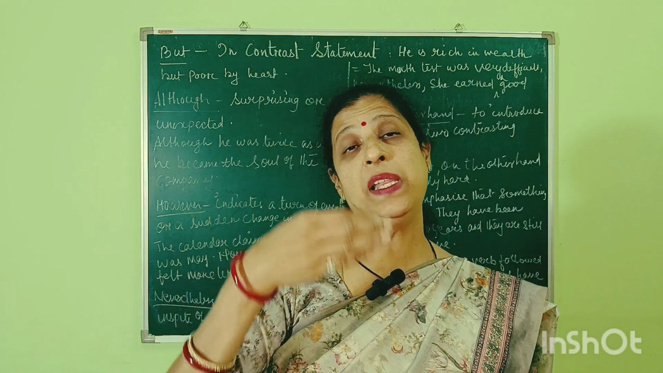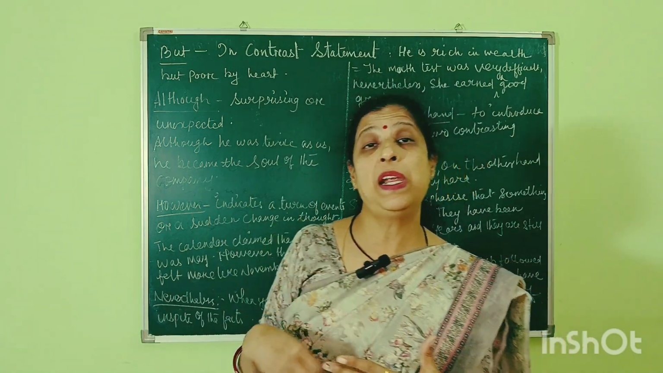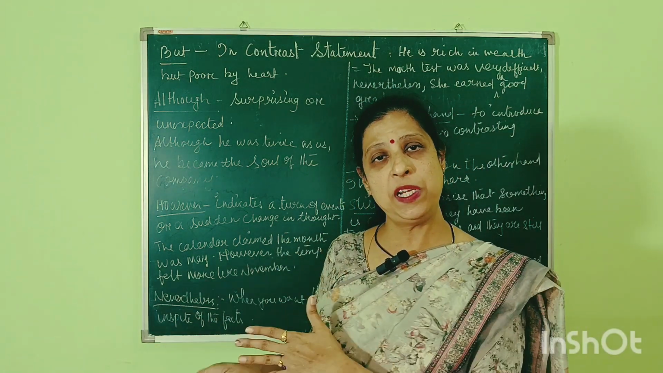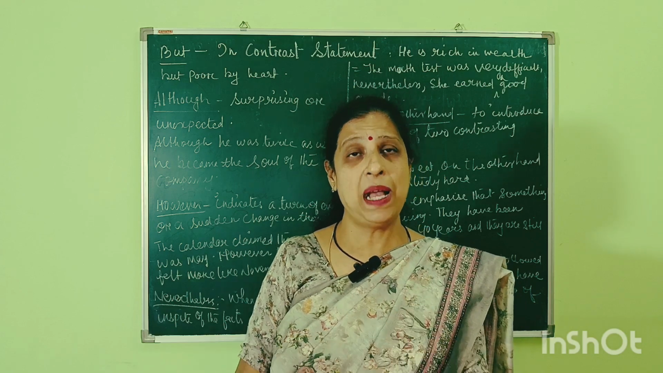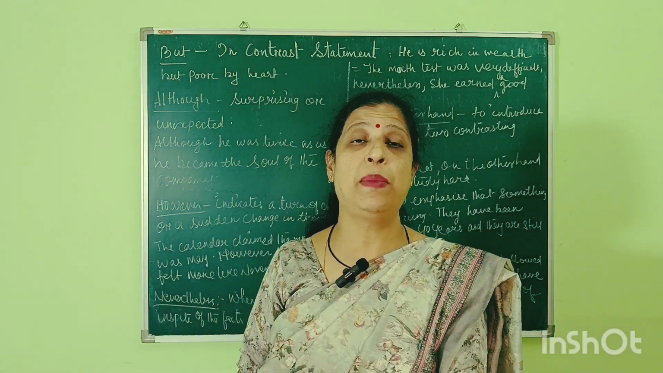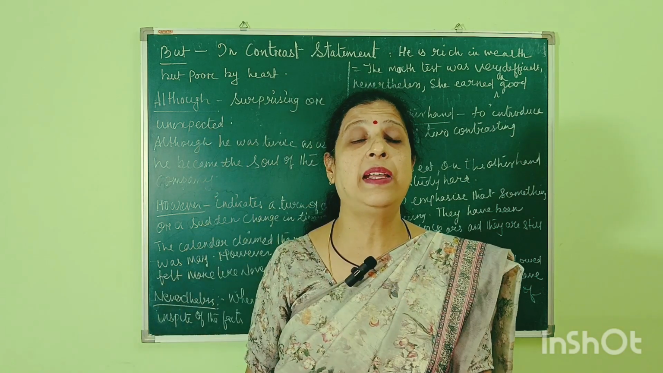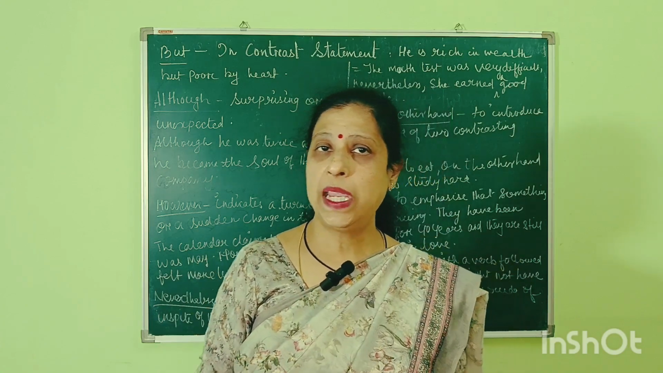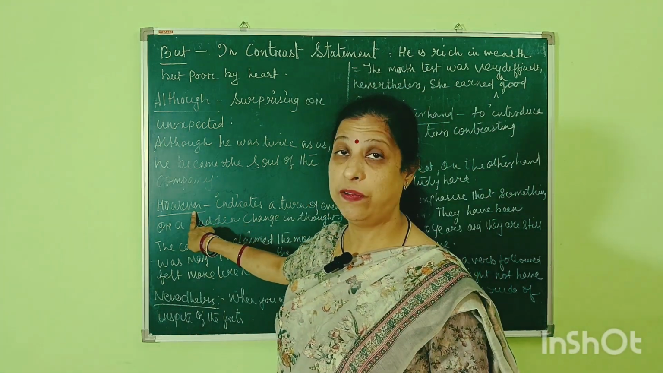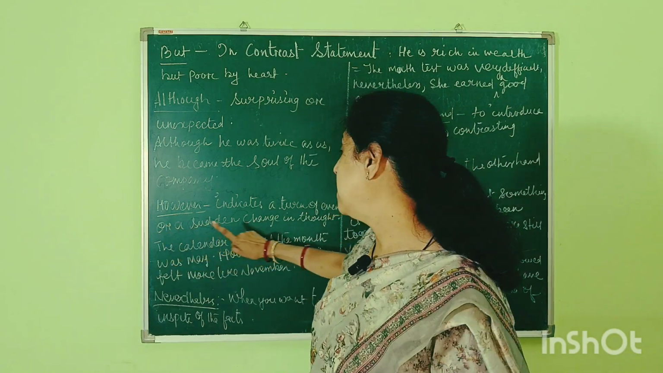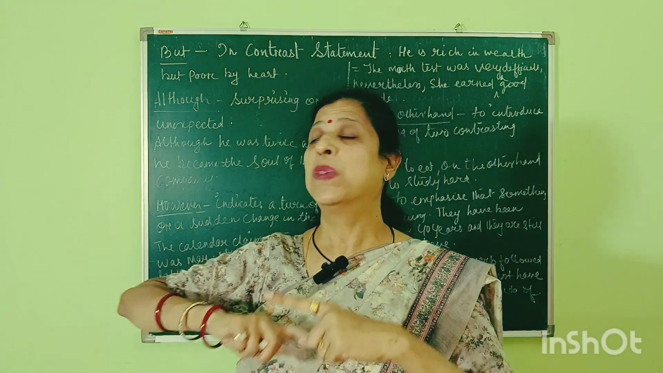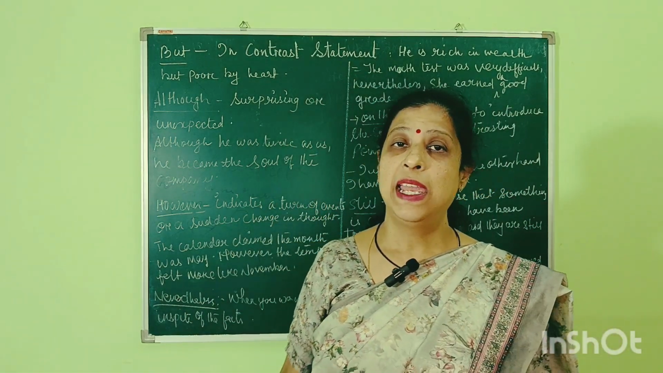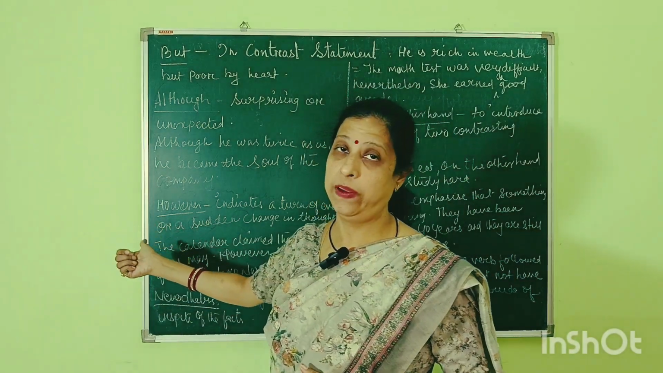The calendar claimed the month of May. However, the temperature felt more like November. The temperature was like the month of November, but the calendar was showing the month of May. So, in that case, we can use "however". "However" indicates a sudden change in thought or a turn of events.